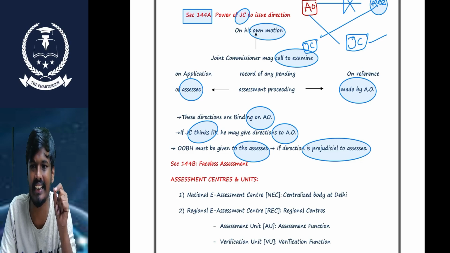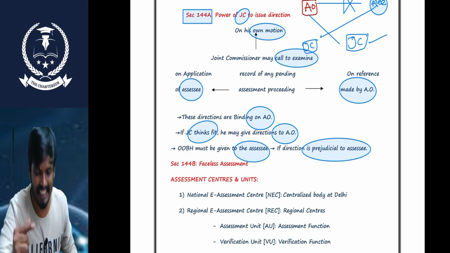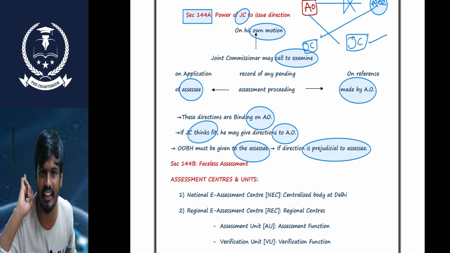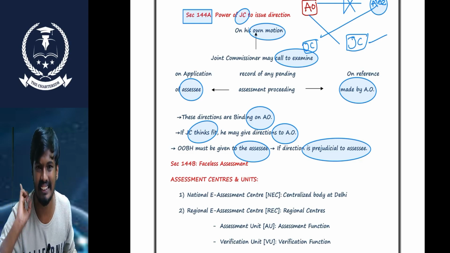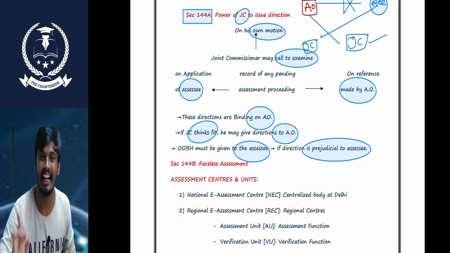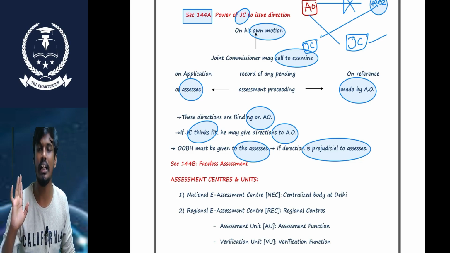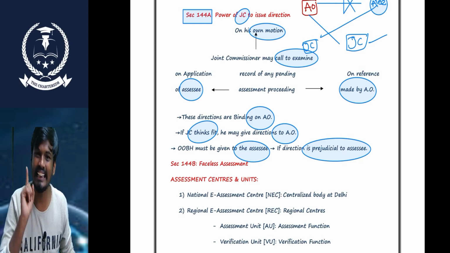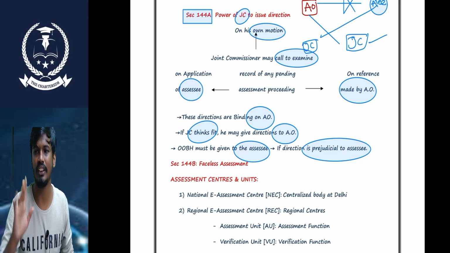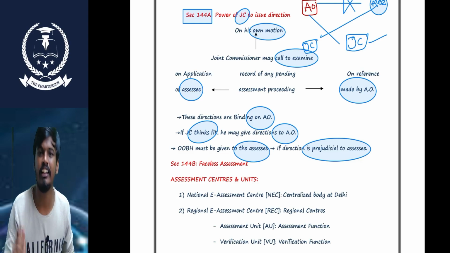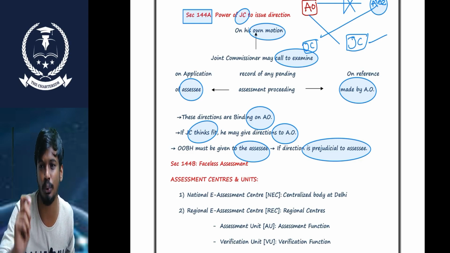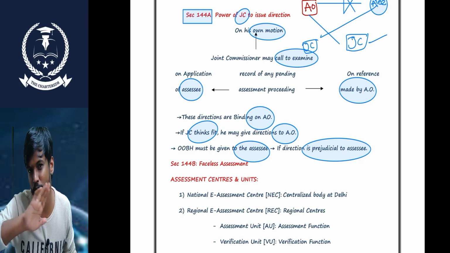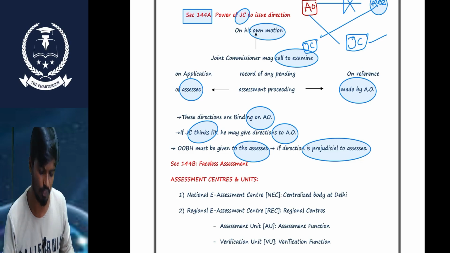Before giving the directions, the joint commissioner needs to check whether these directions affect the interest of the revenue or are prejudicial to the SSC. If they do, then he gives the opportunity of being heard to the SSC before giving these directions. If these directions do not affect the interest of the revenue or are not prejudicial to the SSC, there is no need to give any opportunity of being heard to the SSC. That's it. That is section 144 here.